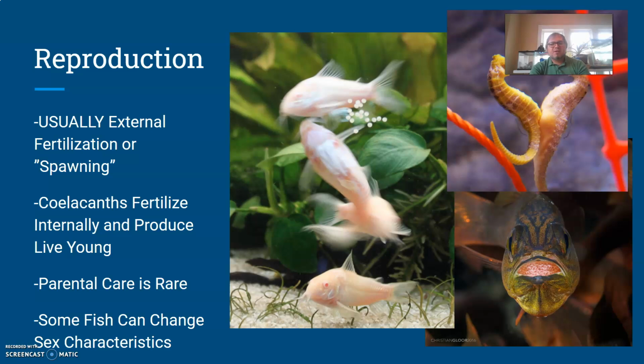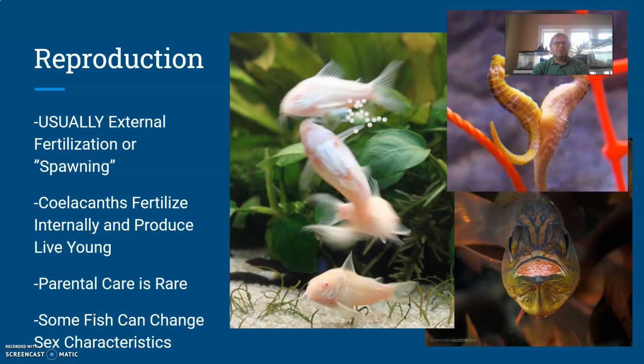For reproduction with your bony fish, it almost always is going to be external fertilization or spawning. So we see these Cory catfish going through that here. Here's a female releasing a batch of eggs. And what's going to happen is that males are going to find that patch of eggs and they release a cloud of sperm called milt that will basically have all the sperm that's needed for that fertilization to take place. It all takes place outside of the body. That's what we mean by external fertilization.